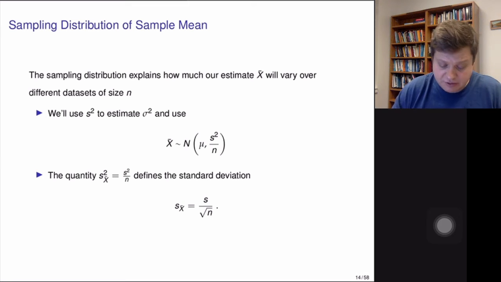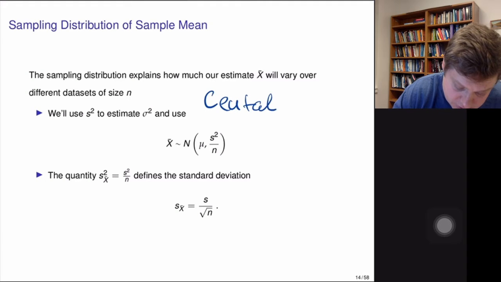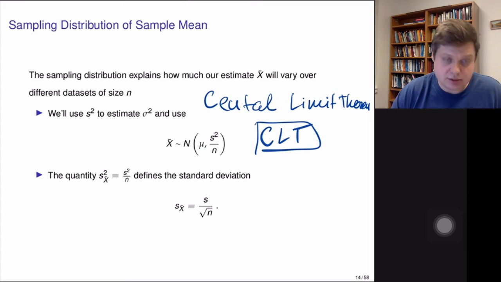And this is the fact that is called the central limit theorem, or CLT. So CLT, central limit theorem, tells us that the average is a normally distributed random variable with a mean mu and variance s squared divided by n, where s squared is the estimated variance from the sample.